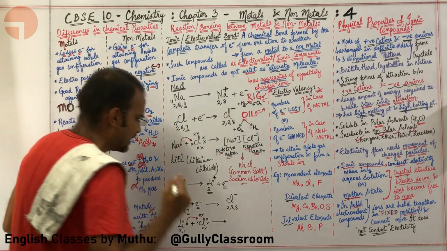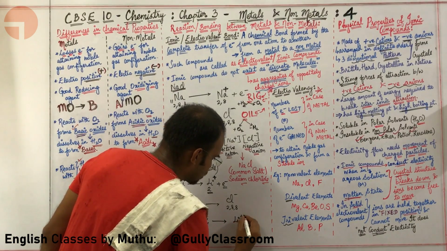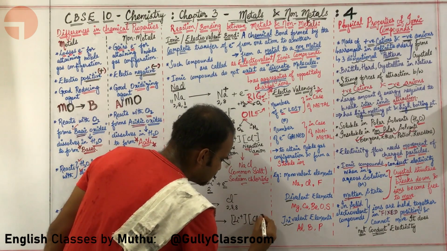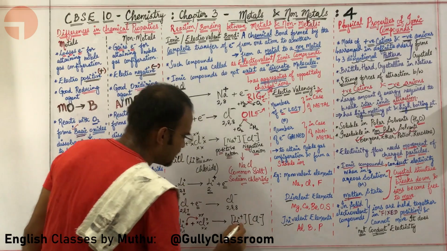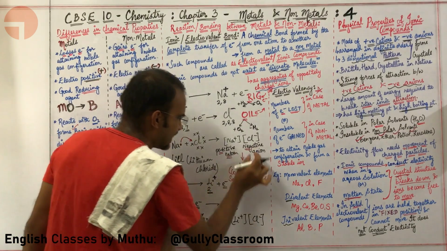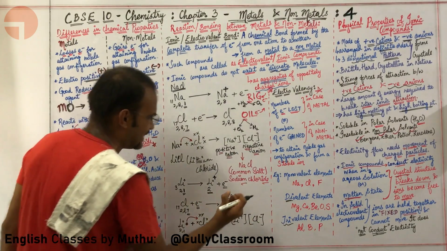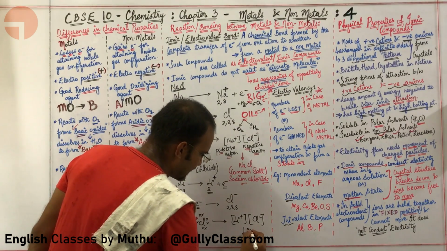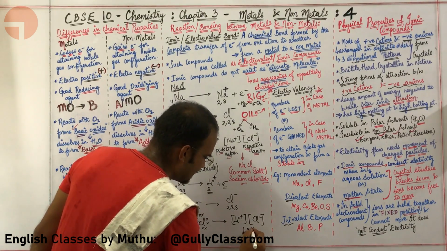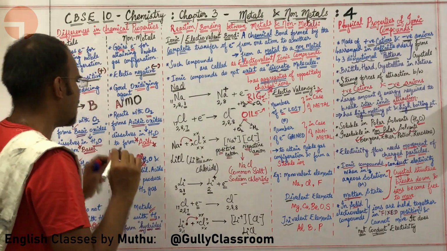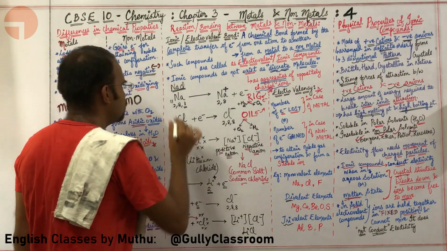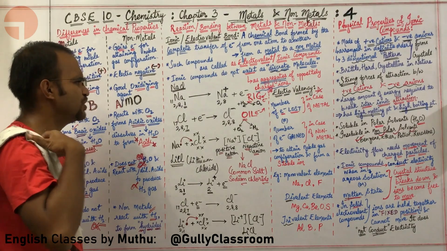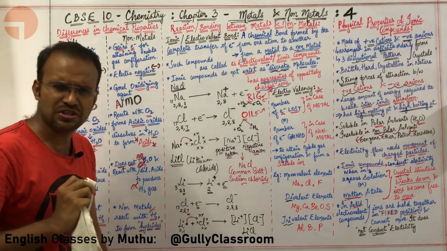Now what is happening here? Because Li is losing an electron, it is becoming Li plus. Chlorine is gaining an electron, it is becoming Cl minus. So this is basically a positive ion and a negative ion. They attract each other. So this is lithium chloride. Lithium chloride can simply be written as LiCl. Fine, sir. I am now comfortable with how NaCl and LiCl are being formed. Can you give me some other really nice examples?